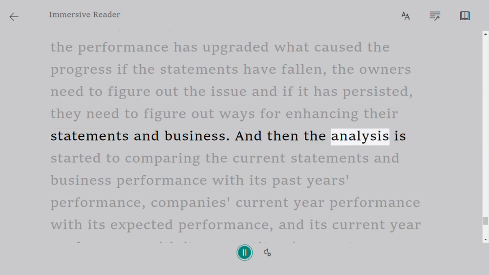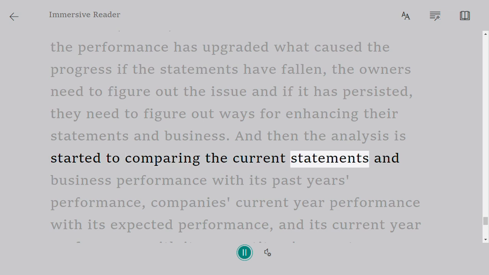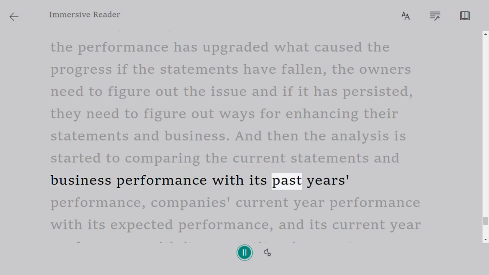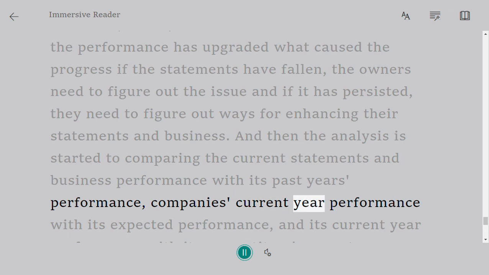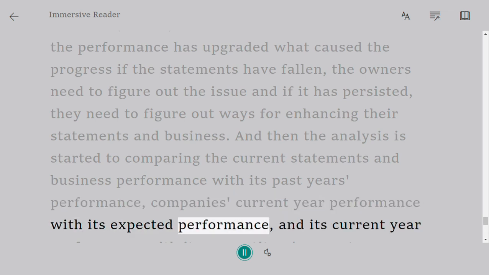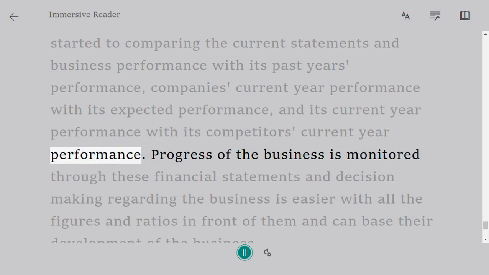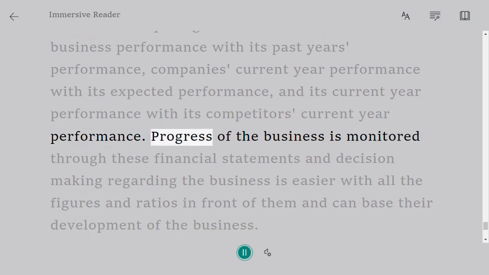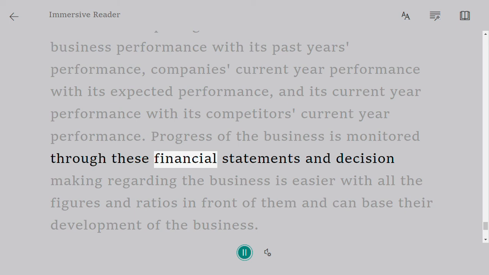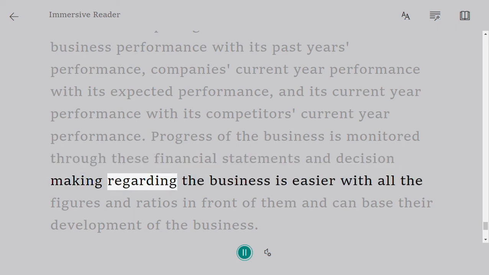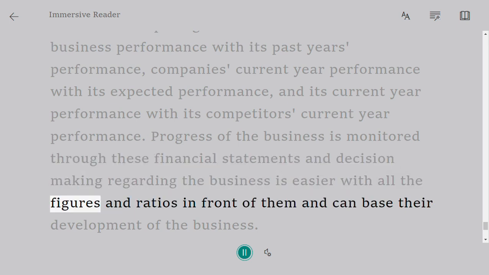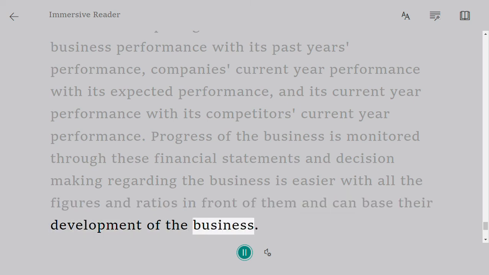The analysis starts by comparing the current statements and business performance with the past year's performance, the company's current year performance with its expected performance, and its current year performance with its competitors' current year performance. Progress of the business is monitored through these financial statements, and decision-making regarding the business is easier with all the figures and ratios in front of them, and they can base the development of the business on them.